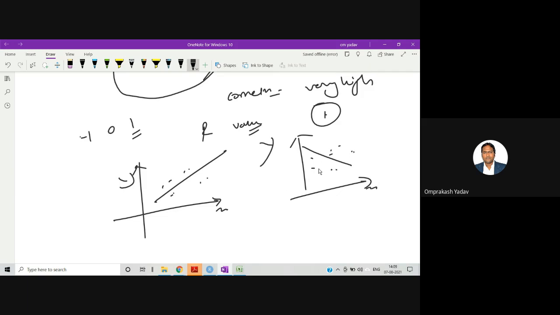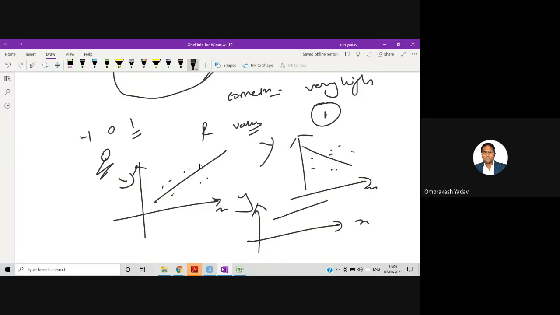So this is negatively correlated. And when I have a line like this, there is no correlation between X and Y. As X increases, Y does not have any impact. So when we have the 0 value, there is no correlation. When we have 1, it's a very high positive correlation. When we have -1, it's a very high negative correlation.